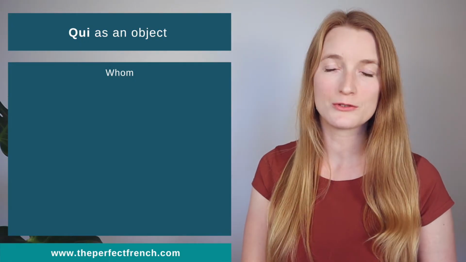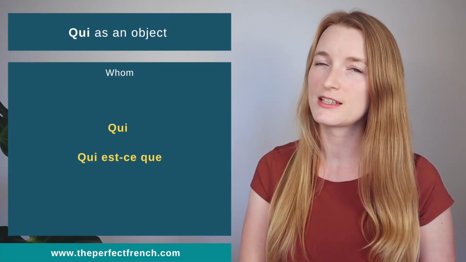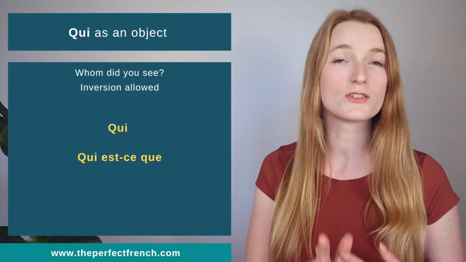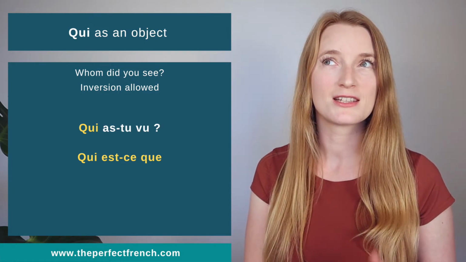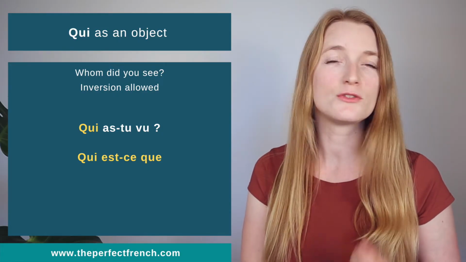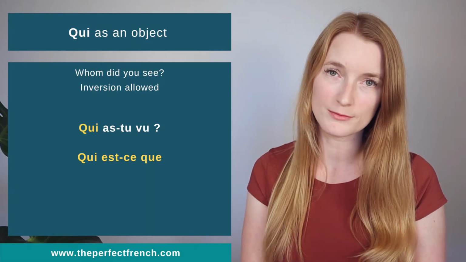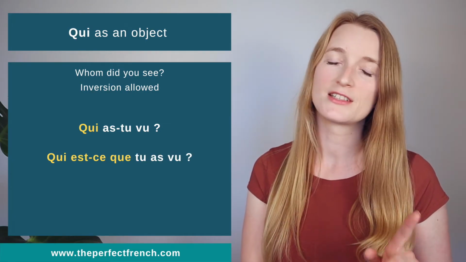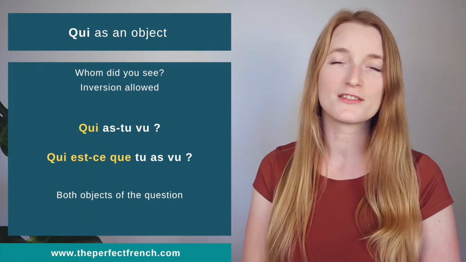To ask the question whom, you can either use qui or qui est-ce que. Que, not qui. Qui est-ce que. The inversion is allowed. Let's see. Whom did you see? Qui as-tu vu? Here it's allowed, okay? Whom did you see? The subject of the question is tu, you. This is not whom, okay? So you can switch qui with qui est-ce que tu as vu. Qui est-ce que tu as vu? Qui and qui est-ce que are both object of the question.